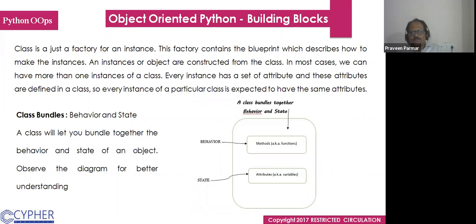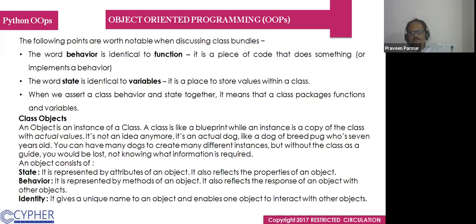So a class bundles behavior and state, we see. The class bundles together behavior and state: methods are the behavior, and the attributes are the state. The method is a behavior, whatever function we use, and the variables are the state. The class will let you bundle together the behavior and state of an object. Observe the diagram for better understanding. Variables are state, and methods are the behavior. A class is a bundle of these two things, behavior and state.